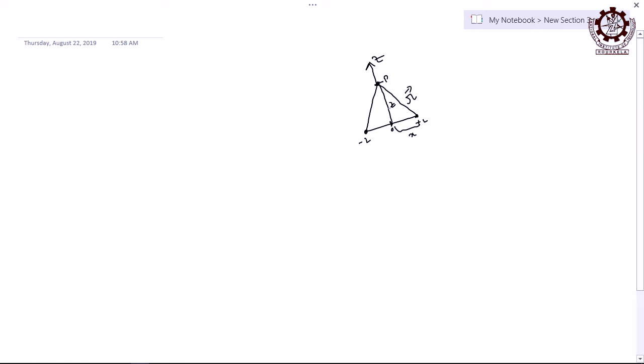So let us say both are positive, this is also positive, right. So it is not a dipole. Dipole means opposite; equal means not a dipole, because both are positive. Then what is the intensity at this point?